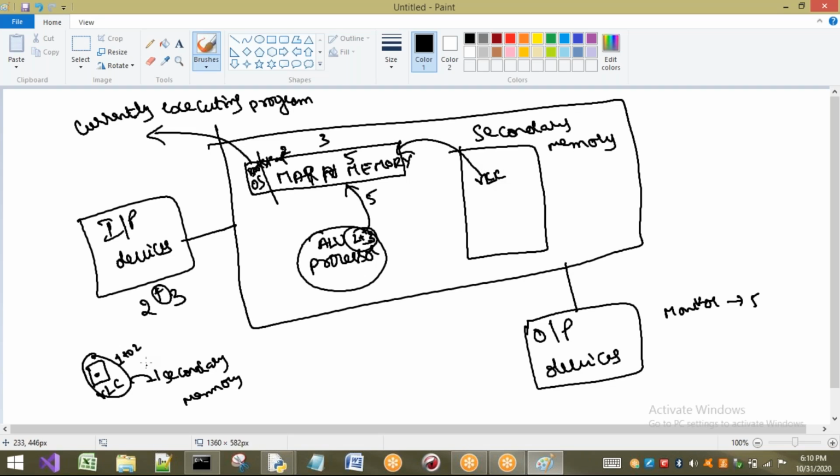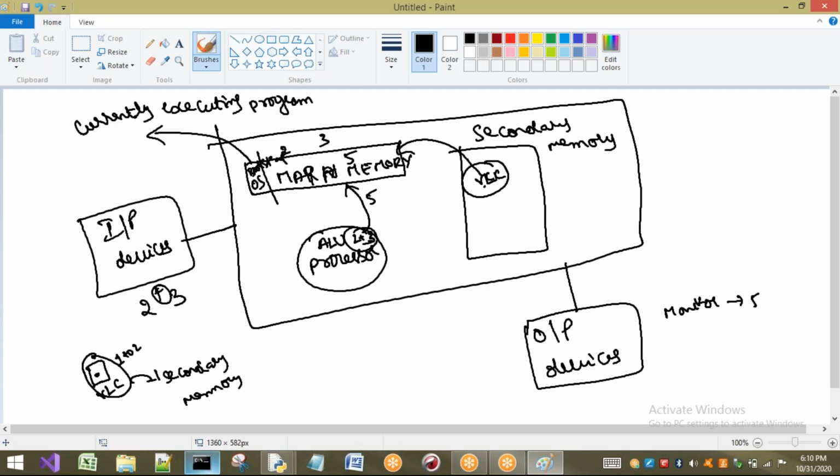So that 1 or 2 seconds, or it may be 10 seconds. Why is it going to take that time? Because the programs that are related to this VLC player have to be stored in main memory. Now VLC player is available in the main memory, so you can see the icon of that particular VLC player in your taskbar. Then only that particular application can be executed. Now what is this main memory going to contain? It is going to contain currently executing programs in your computer.